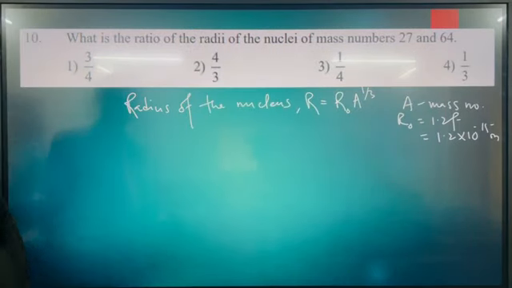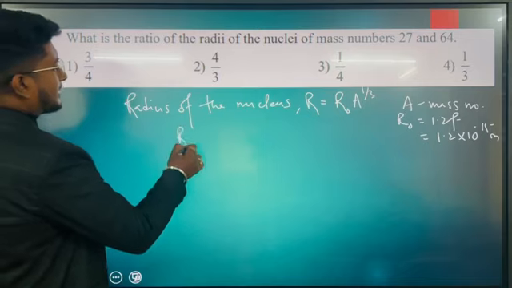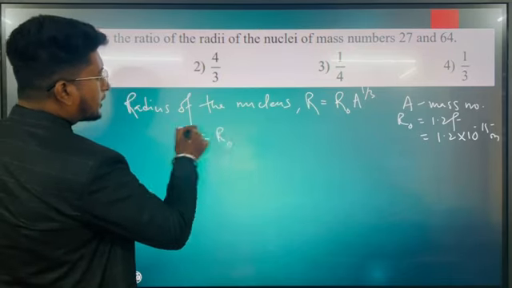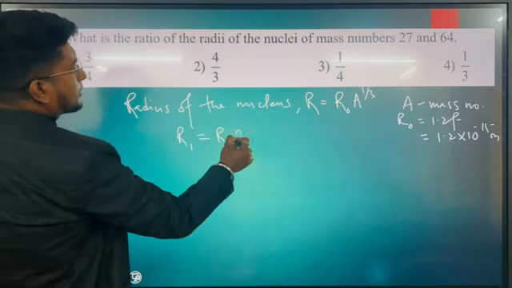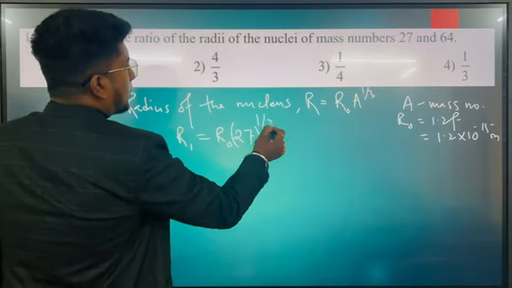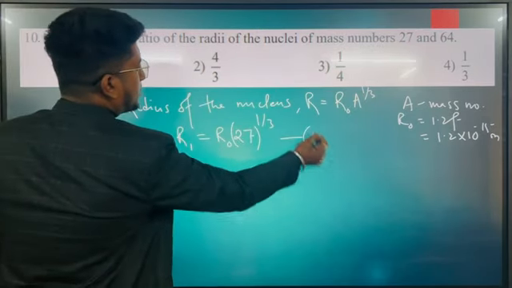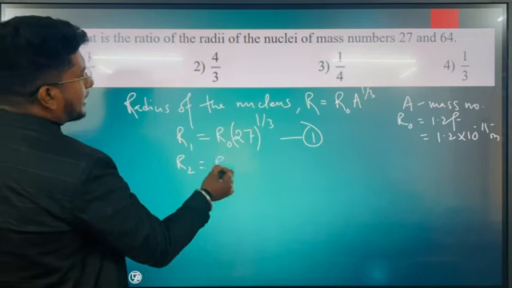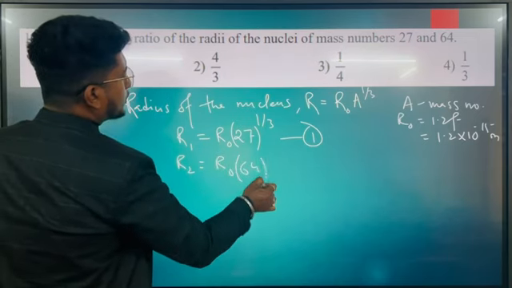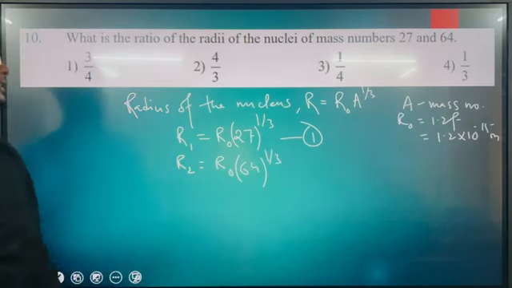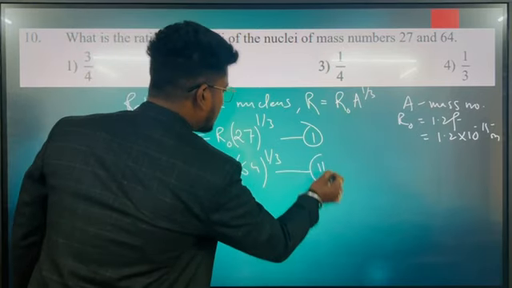For the first nucleus, R1 is equal to R0 times 27 to the power 1/3. Let this be equation 1. And R2 will be R0 times 64 to the power 1/3, equation 2.